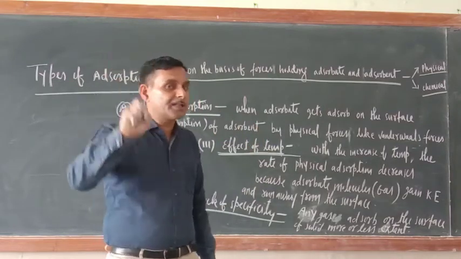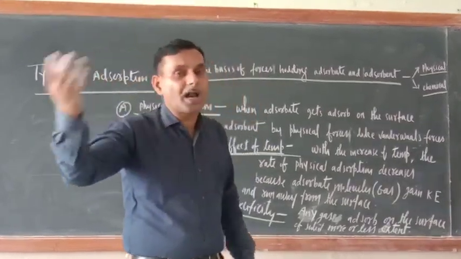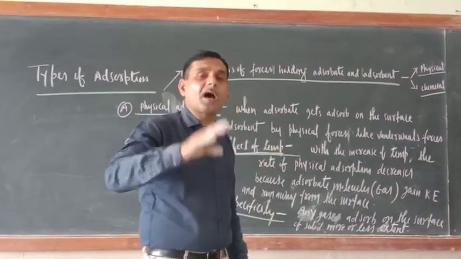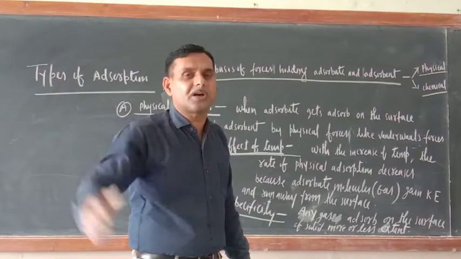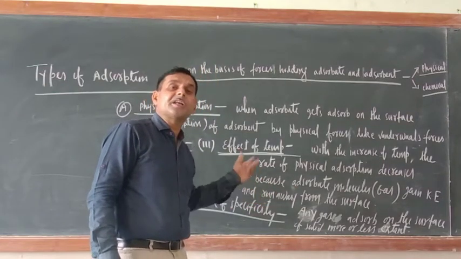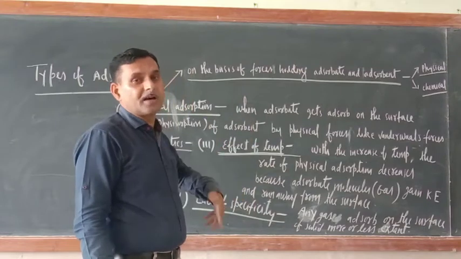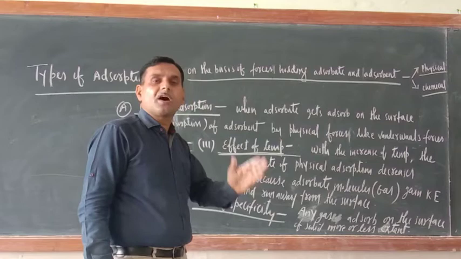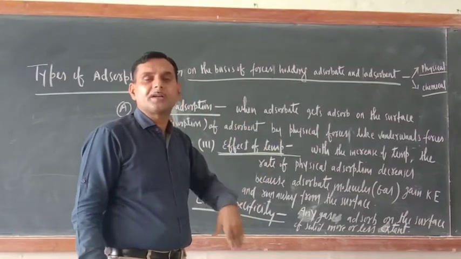Any solid can adsorb any gas in more or less amount. Similarly, any gas can be adsorbed more or less at the surface of any solid. So lack of specificity is there in the case of physical adsorption. More or less, all gases will adsorb at the surface of any solid.